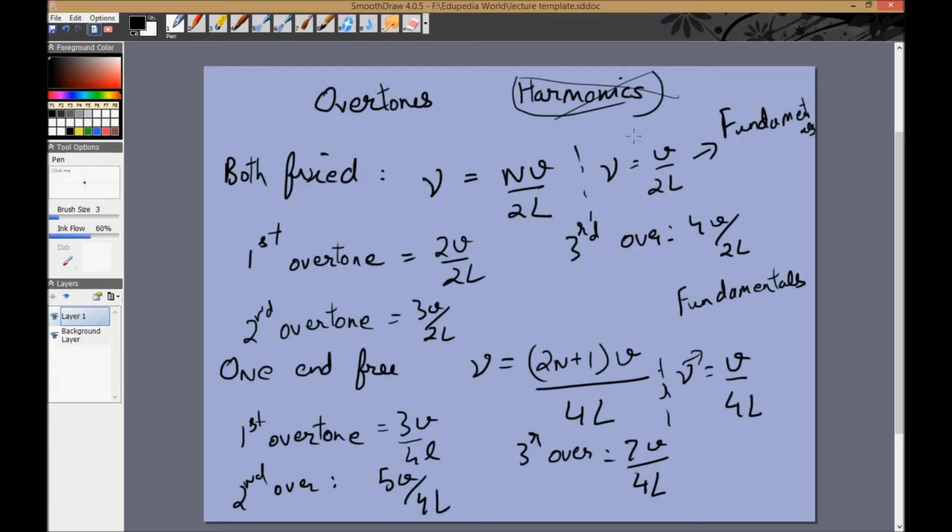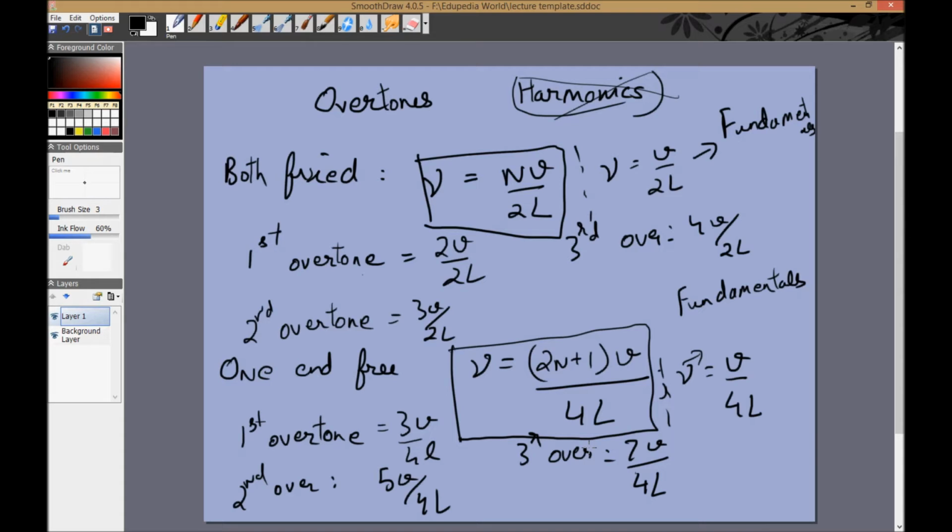So the basic one is the fundamental. Everything comes from these two formulas. Remember that. So the basic minimum possible frequency is the fundamental. It is V by 2L for this and V by 4L for this. Every possible frequency after that is called an overtone. So the next possible one is the first overtone, the one after that is the second overtone, the one after that is the third overtone.